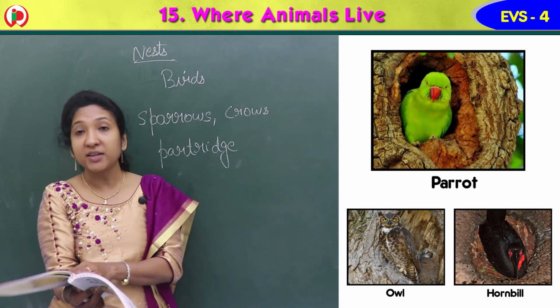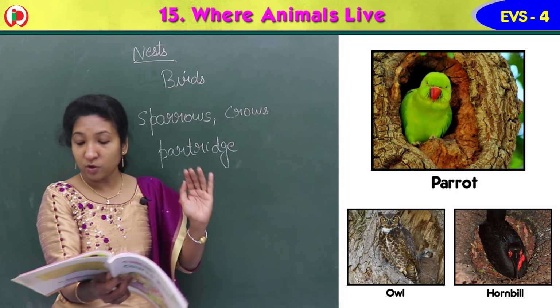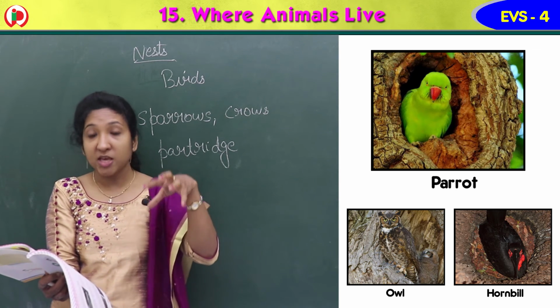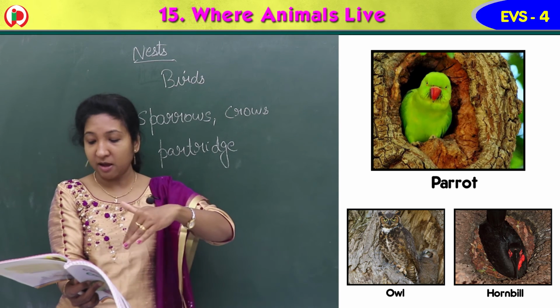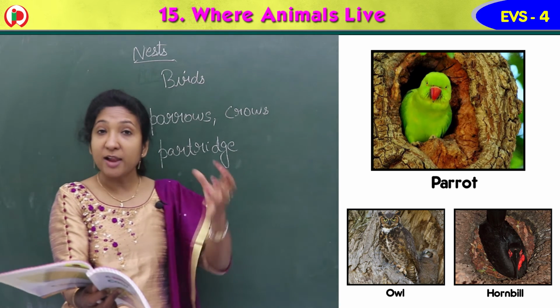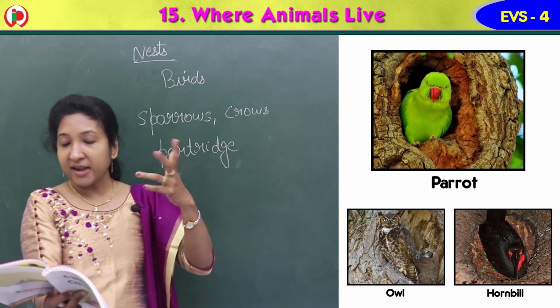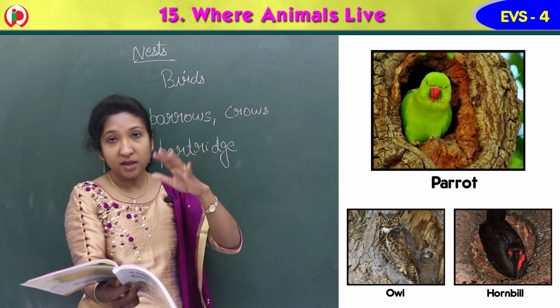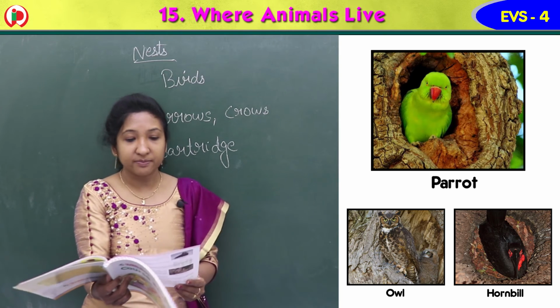So these are the different types of birds that build nests. Sparrows and crows build deep cup-shaped nests to prevent the young ones from falling out. Partridges build shallow nests on the ground, in a paddy field. Parrots and owls build nests in the hollow spaces on trees or wells.